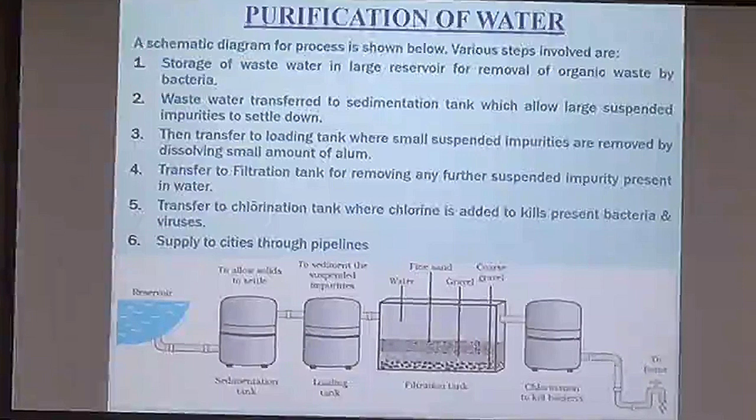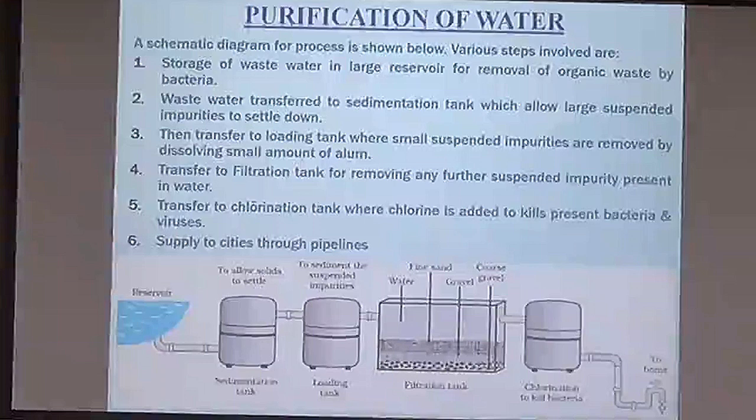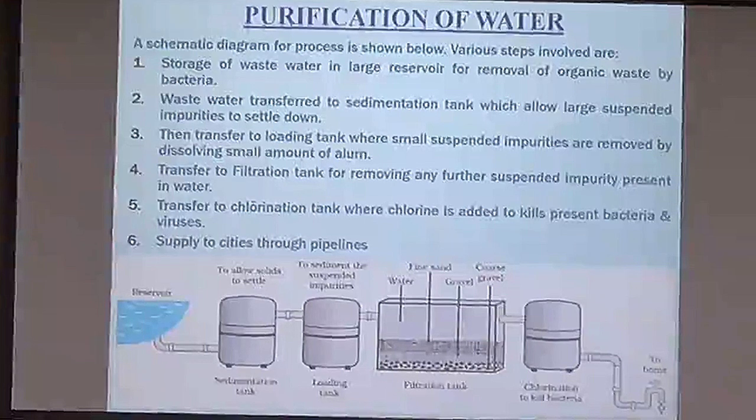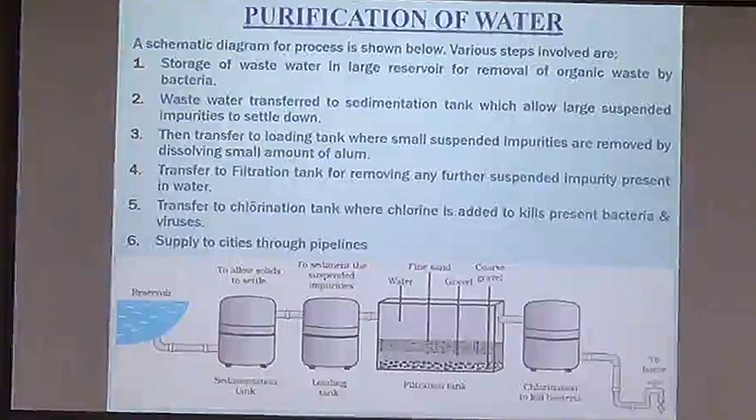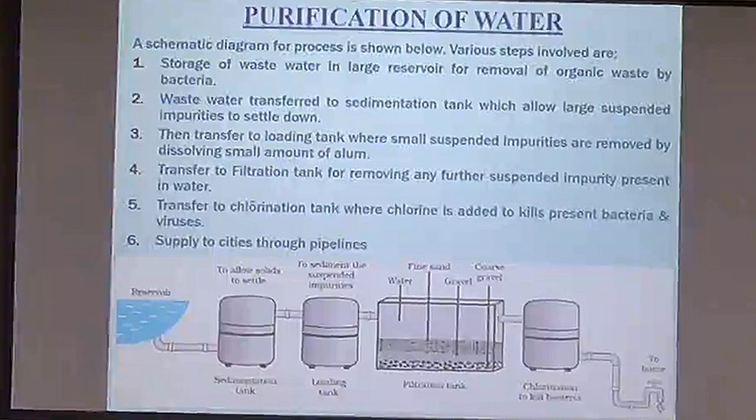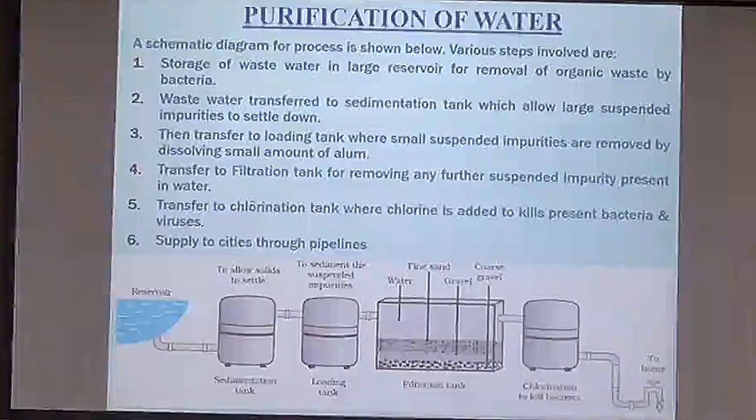Then we transfer this water to the filtration tank for removing suspended impurities further, which can be retained within different layers of gravel, sand, coarse gravel, etc. Then we transfer this water for further sterilization. That was the physical removal of impurities. But the impurities which are removed in the chlorination tank are removed by chemical action.